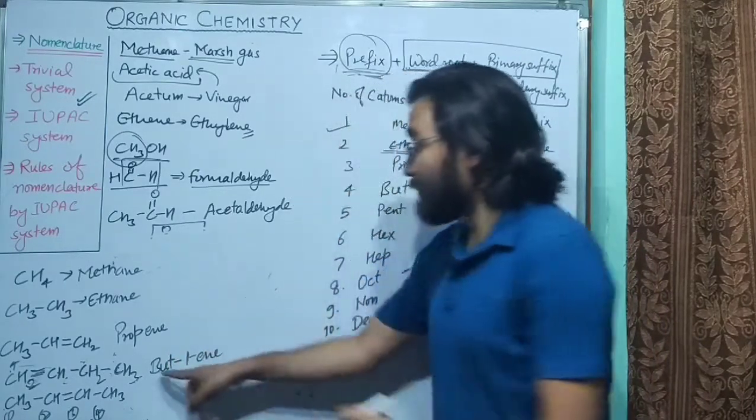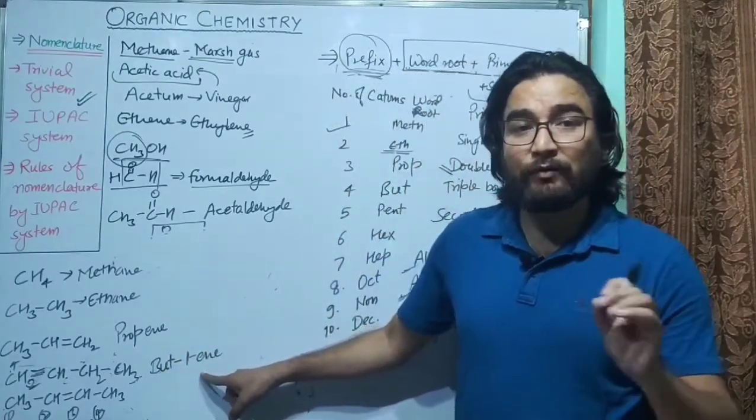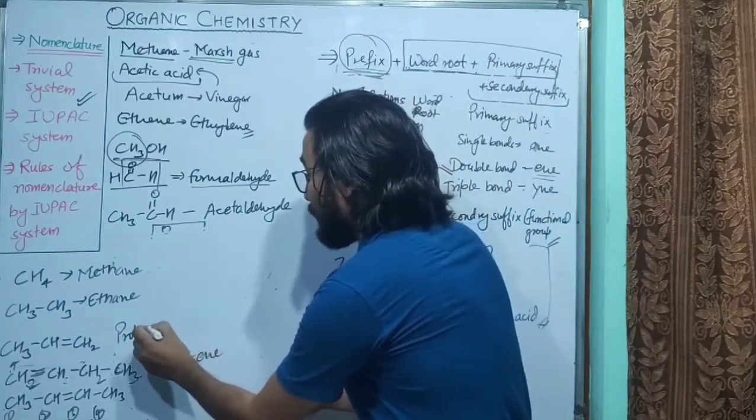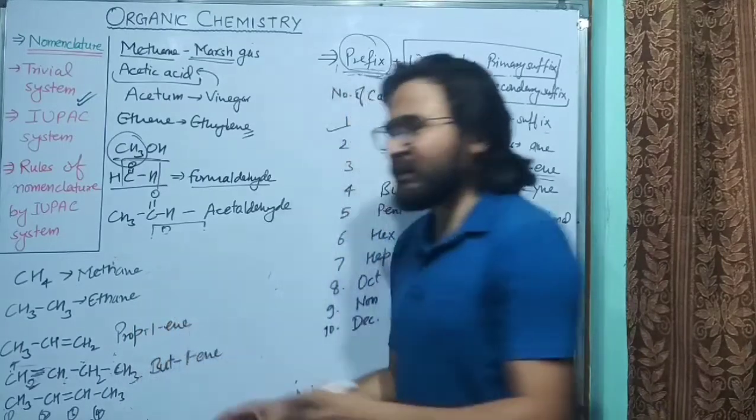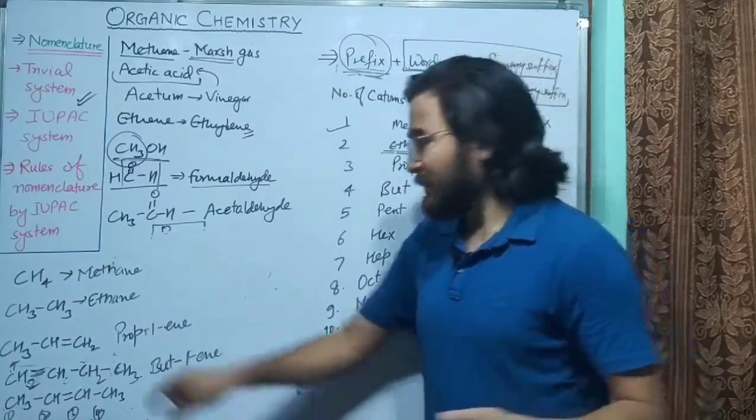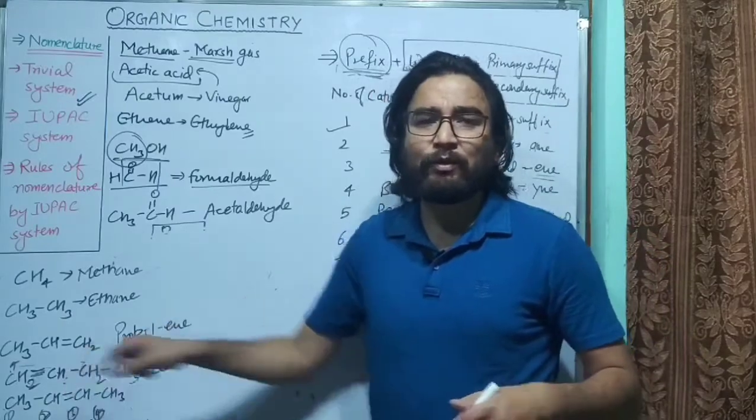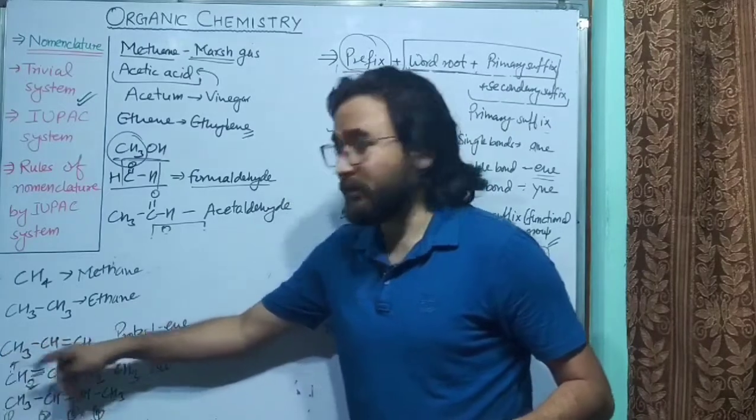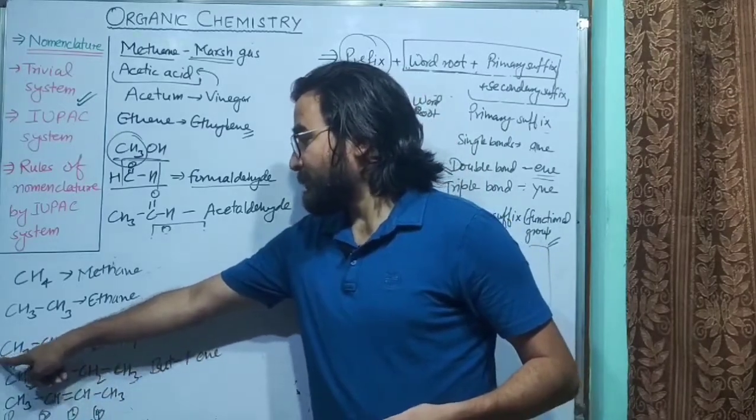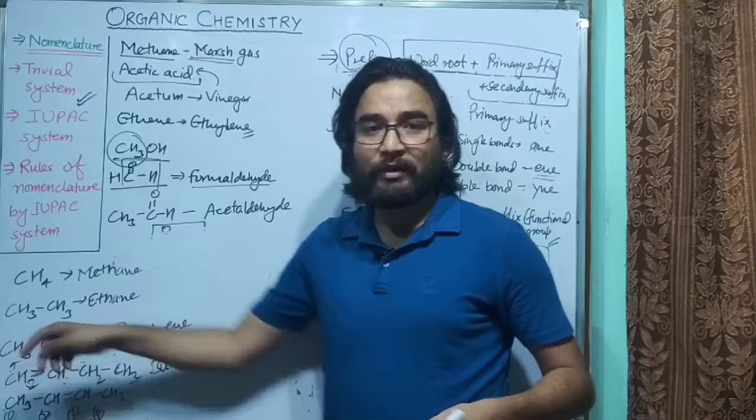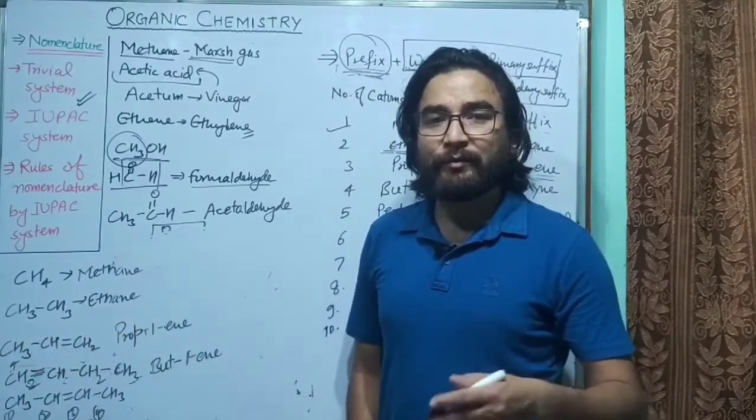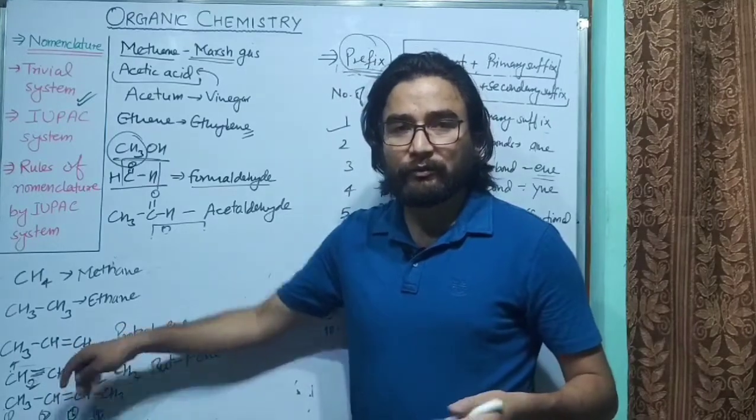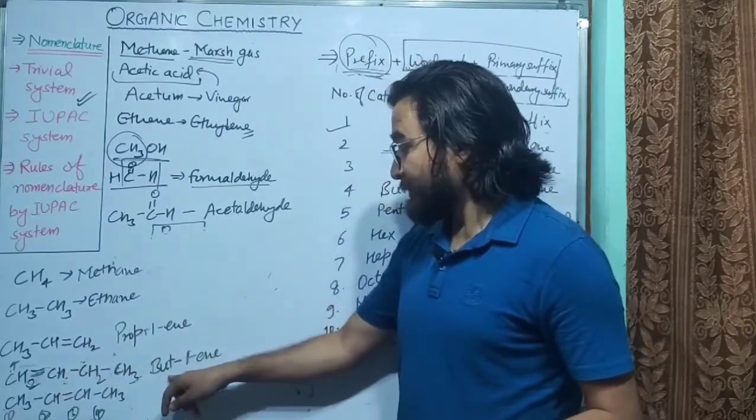What is the name of this compound? But-1-ene. So this is how you have to write it. You also have to put the number. Here you can also write prop-1-ene. But propene will also always have the double bond at the first carbon atom, whether you count from here or here. If the double bond is between this and this carbon atom, you will count from here. So the first carbon atom is forming the double bond, and if these two carbon atoms form a double bond, then you will count from there. So this is prop-1-ene, and this is but-1-ene.